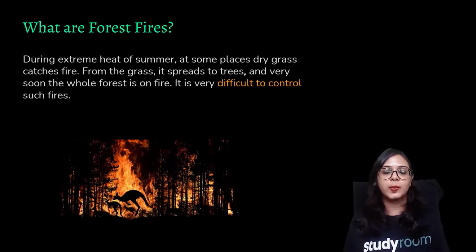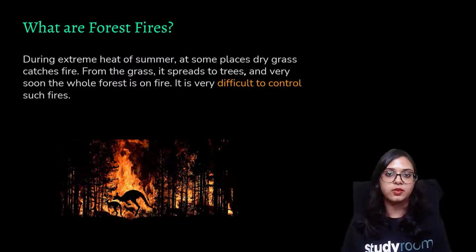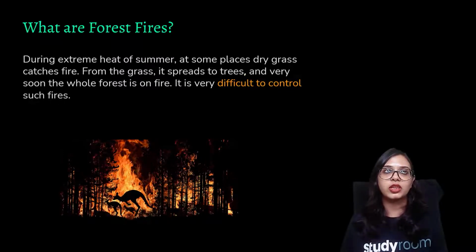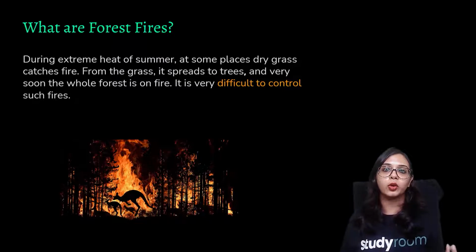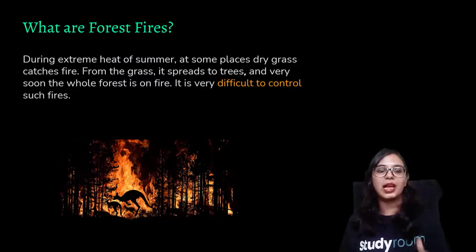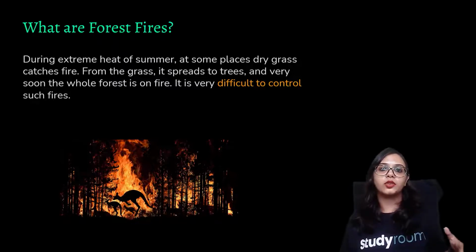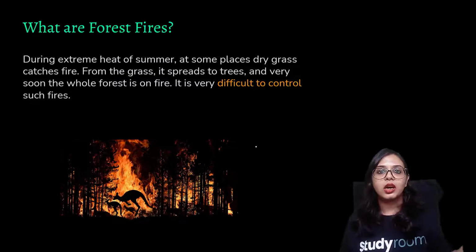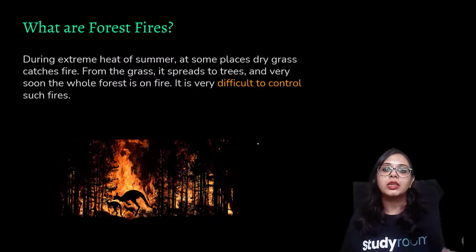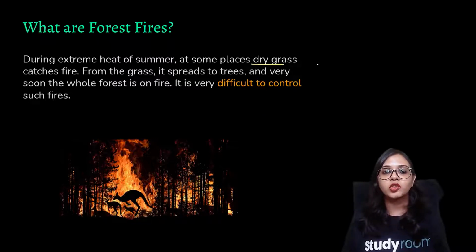And lastly, for this part of the chapter, we will be learning about forest fires. You must have heard, especially in South America, that forest fires are the source of a lot of burning and the loss of a lot of trees and animals. During extreme heat, some dry grasses or dry shrubs, in direct sunlight and very extreme temperature, start burning on their own, because the ignition temperature of this dry grass is very low.